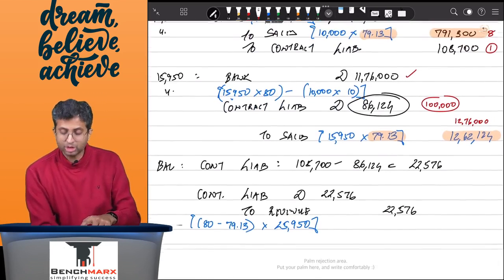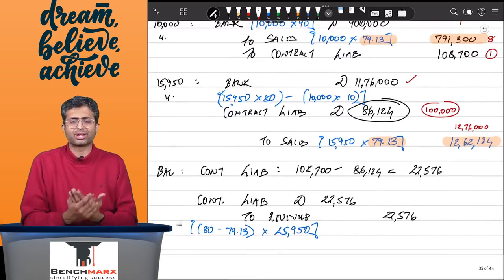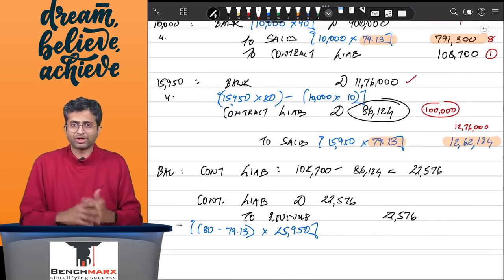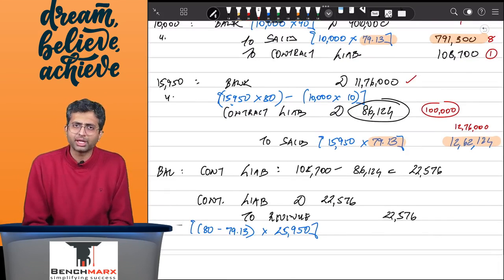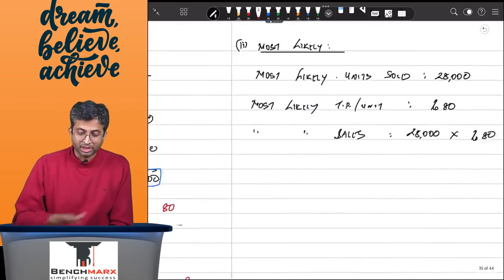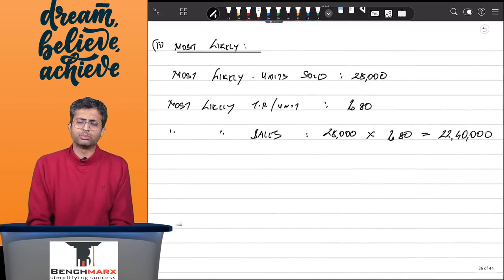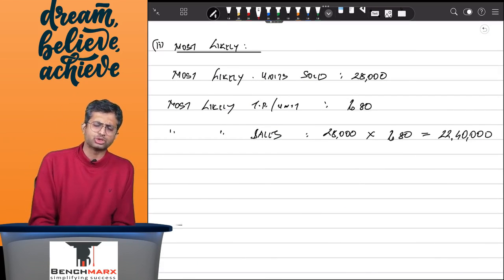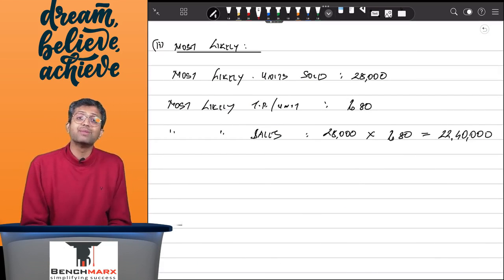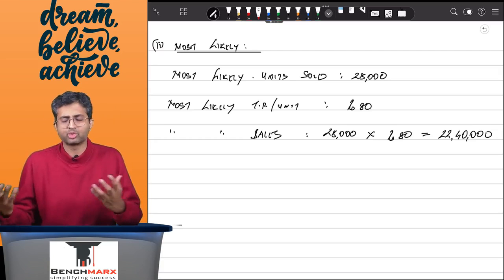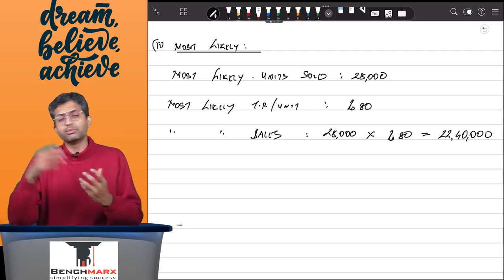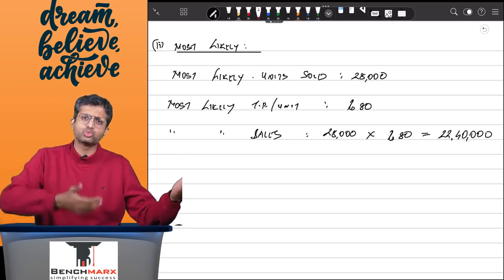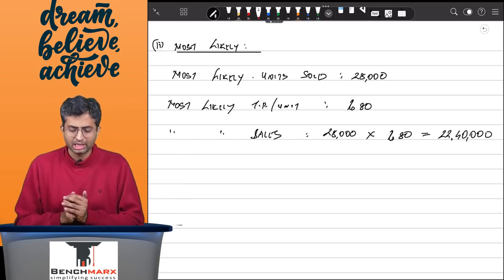In the institute's version, you need to adjust because you have recorded revenue only at 79.13, whereas the revenue should ideally be at 80. Here you have recorded at 80, and hence there is no further liability remaining. This is under the expected value. The institute does not ask you to pass using the most likely value, but if you do using the most likely value, it is very easy because in the first 10,000 units, you will record sales at 80. The remaining 18,000 units, because here the most likely sales value is 28,000, the remaining 18,000 units also at 80, you will create a contract liability in the first 10,000, which will get reversed in the next 18,000.